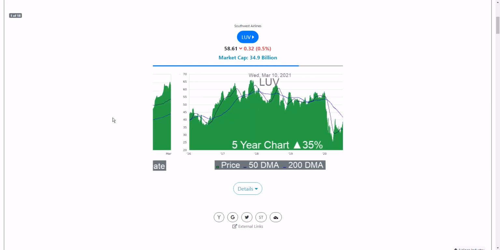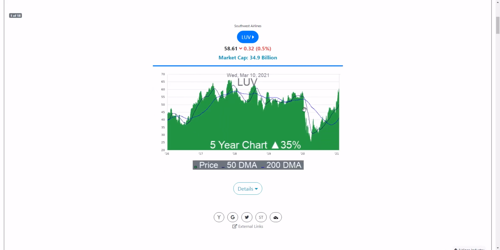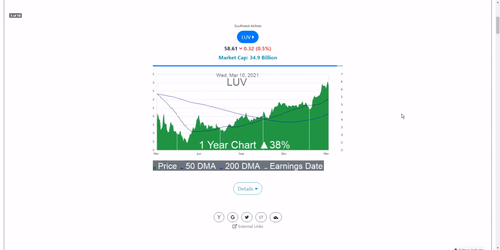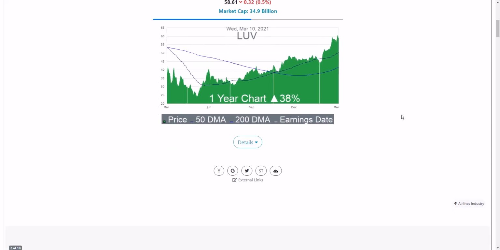Let's look at the 5 year chart. As we all know, the pandemic hit, so a lot of travel stocks were hit very hard, but this has already basically come back to the pre-pandemic levels. So that's a good sign for this industry and that company.